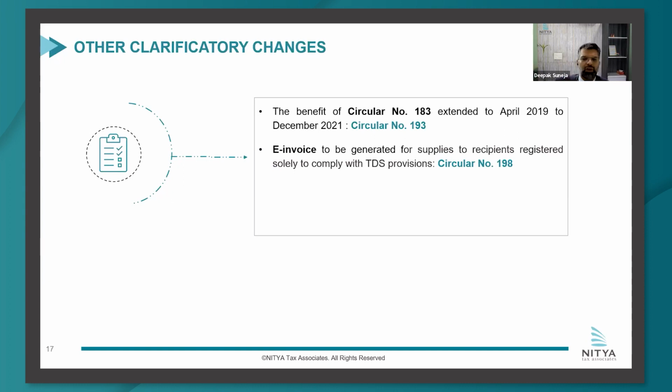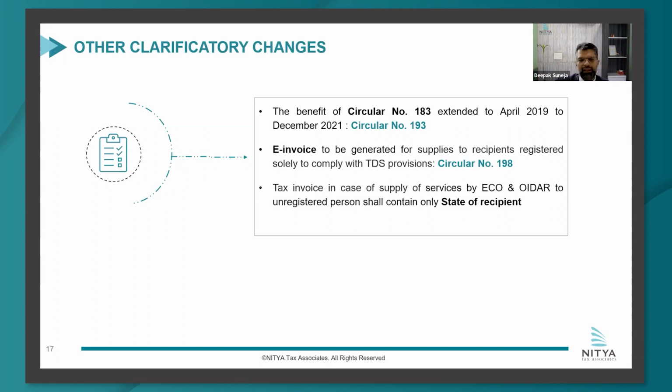Then they said that e-invoice needs to be generated for government companies also, for supplies made to government companies. For ECO and OIDAR, they have said that if you are supplying to an unregistered person, you can only mention the state of the recipient rather than the full address.